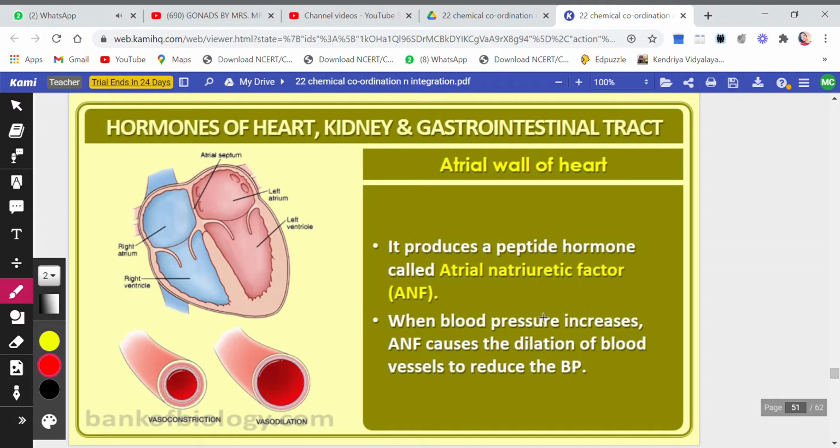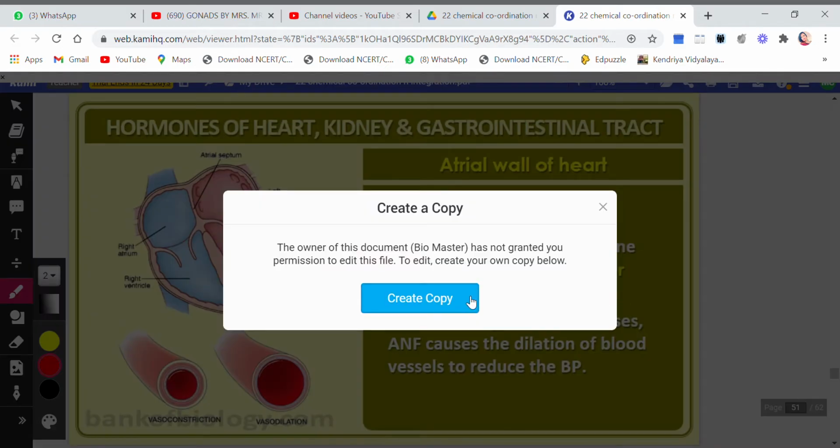Now, today in the chapter Chemical Coordination and Integration, we are going to discuss a few hormones which are secreted by the heart, kidney, and gastrointestinal tract. So, let's begin with the atrial wall of the heart. You know the structure of the heart; we have already done it in the circulatory system. It produces a peptide hormone called atrial natriuretic factor. This you have done in your excretory system chapter. We already have done this.